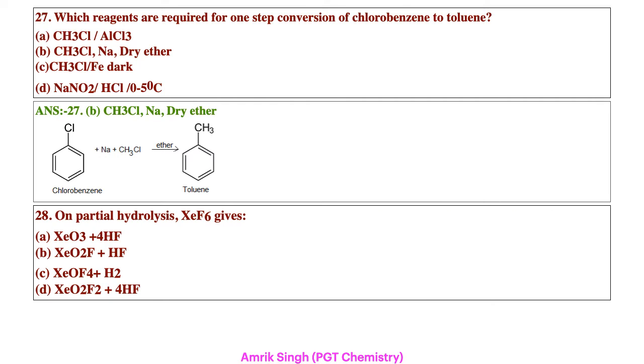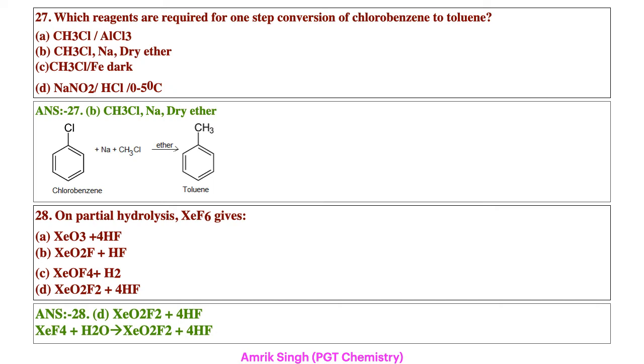On partial hydrolysis of XeF6, these xenon compounds are very important, and the reactions of xenon hydrolysis products are important. We will have to do especially the compounds of xenon in p block group 18. Now the equation is given, option D is the correct option, and XeO2F2 and 4HF will form on the partial hydrolysis of XeF6.